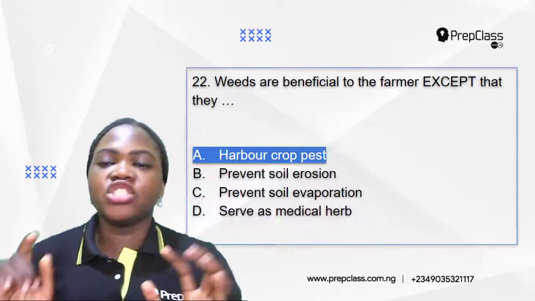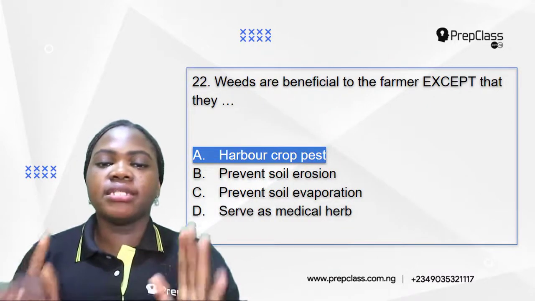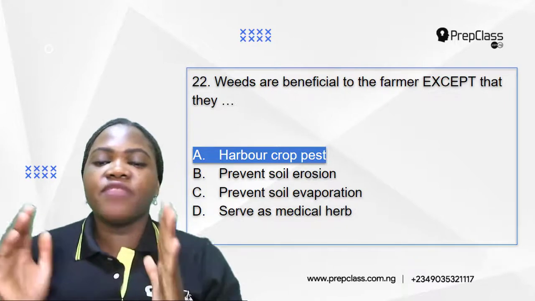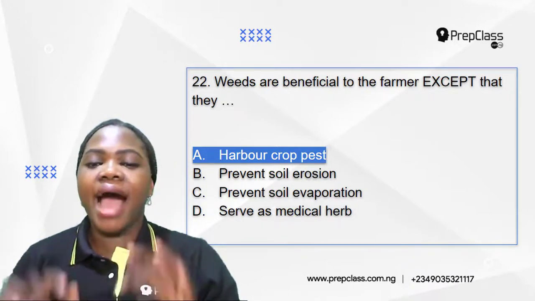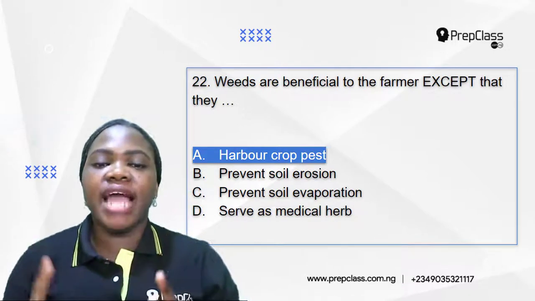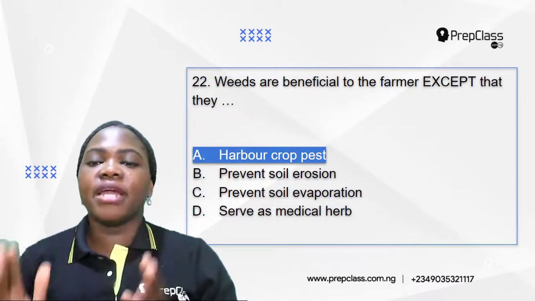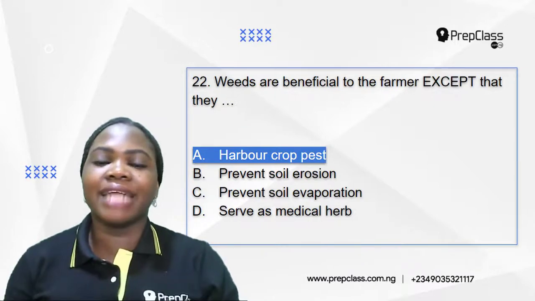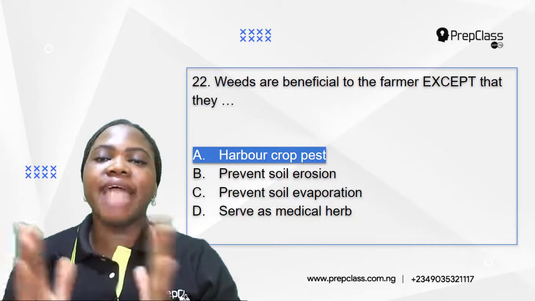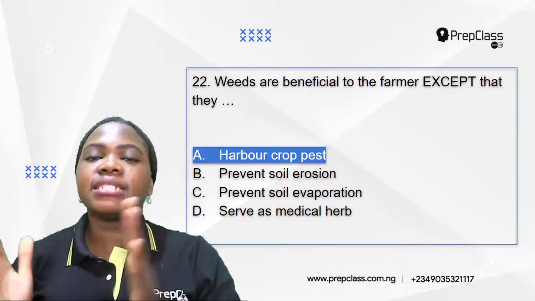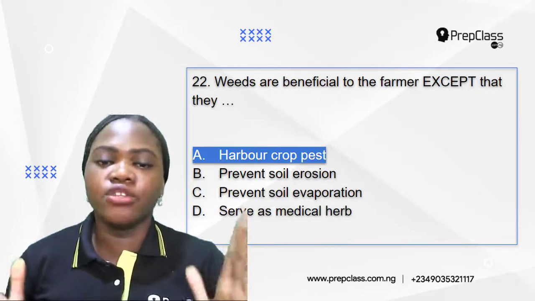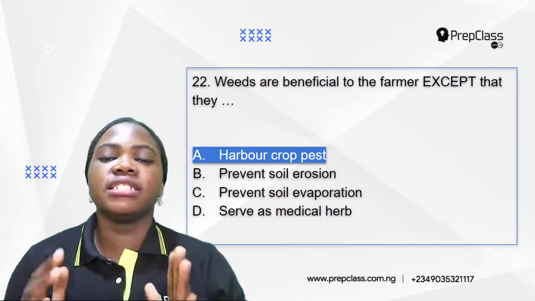So weeds are beneficial to the farmer because they prevent soil erosion, they prevent soil evaporation, they serve as medical herbs, but they harbor crop pests. So this is why it is not beneficial. So the answer is A. Weeds are beneficial to the farmer except that they harbor crop pests. Okay, crop pests damage the crops. So this is why it is not beneficial to have weeds on your farm. So the correct option is A.